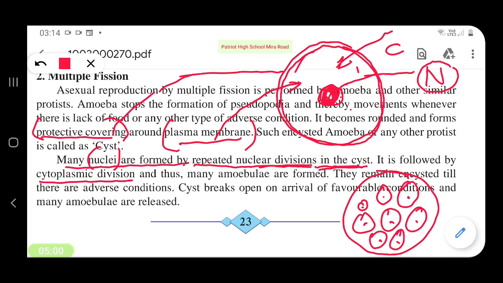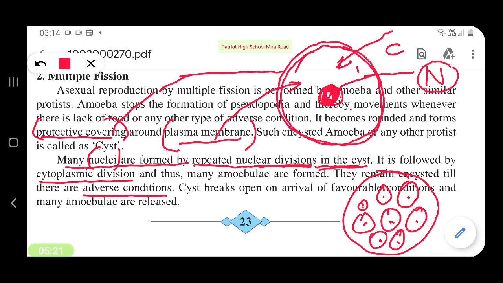They remain encysted till there are adverse conditions, bad weather conditions, no food, no water. These are adverse conditions. But what happens when favorable conditions are there?